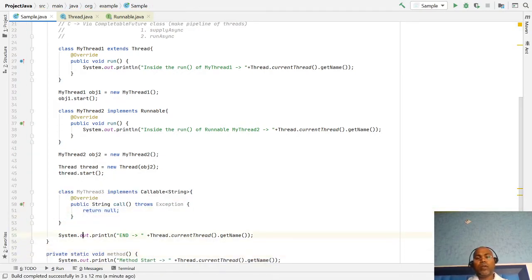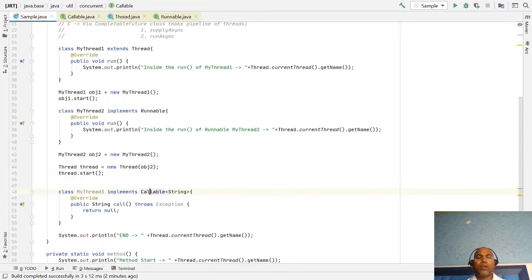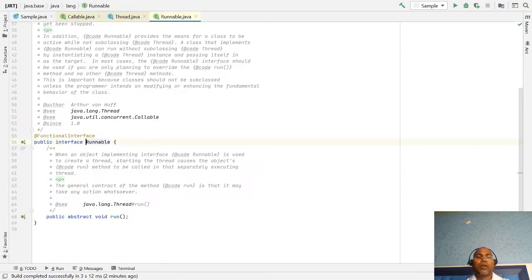Here one thing we have to notice: instead of the run method, you have to override the Callable interface's method, call. But notice that it returns some value and can throw an exception. If you notice the Runnable interface, it has one run method but does not return any value, and does not take any input.